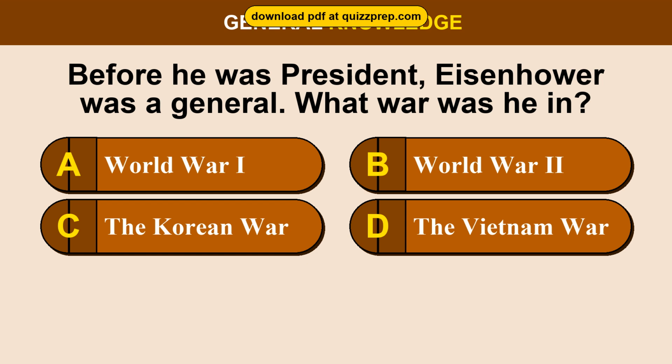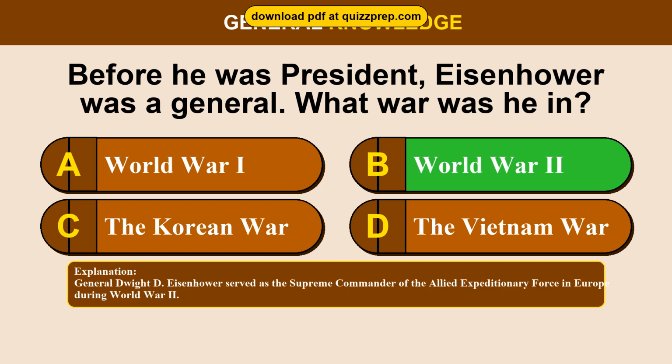Question 68. Before he was president, Eisenhower was a general. What war was he in? Option A, World War I. Option B, World War II. Option C, the Korean War. Option D, the Vietnam War. The correct answer is option B, World War II. General Dwight D. Eisenhower served as the supreme commander of the Allied Expeditionary Force in Europe during World War II.